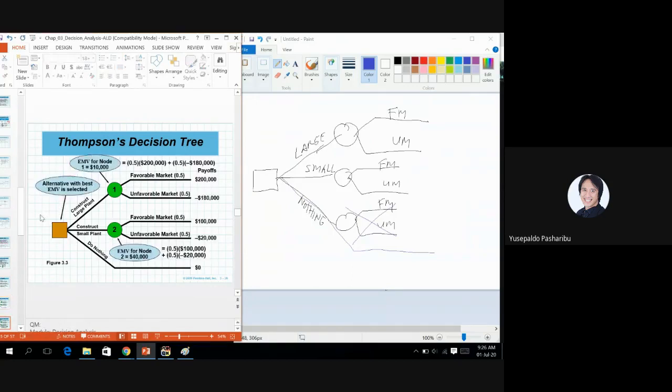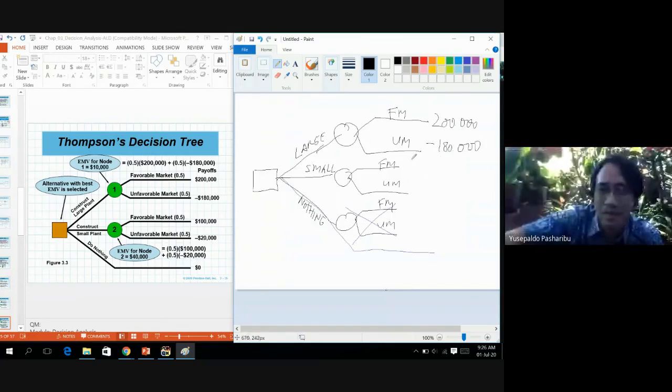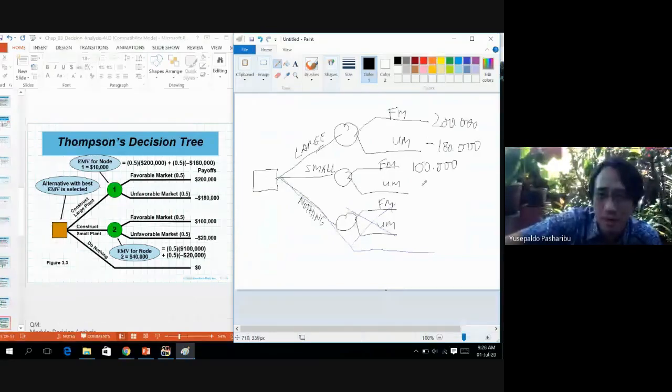Okay, and just fill in the payoff for each alternative. In this case, the payout will be 200,000 for large if favorable, but if large and unfavorable, it is minus 100,000. For small, $180,000 for favorable, no wait, 100,000 will be got by the company if the market is favorable. On the other hand, it will lose 20,000, and for nothing it is 0.